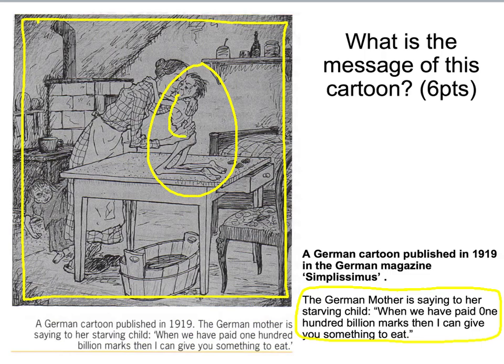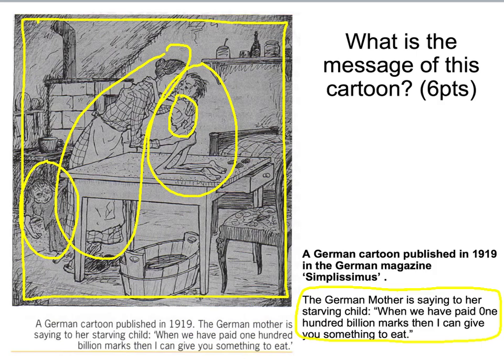And we can see here that the child that she's talking about is obviously suffering. You can see there from the ribs that are showing that it's clearly a malnourished child, and it's really struggling to be able to cope with the fact that Germany is so poor. The mother itself could represent German mothers, or it could represent the government at the time, and it's struggling to feed its people. And consequently, children across the country are starving and they are living in really poor living conditions.